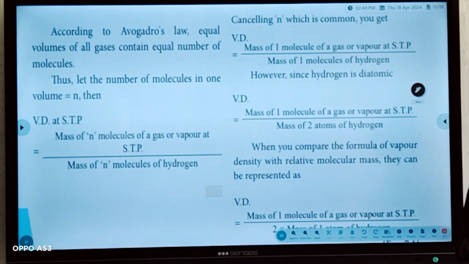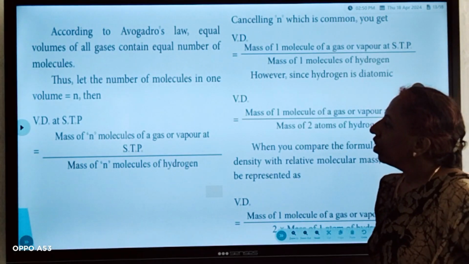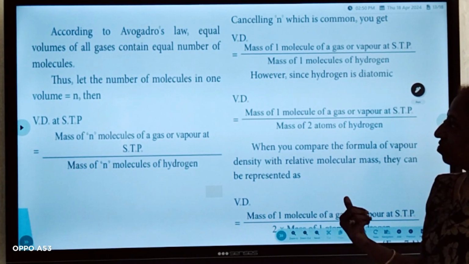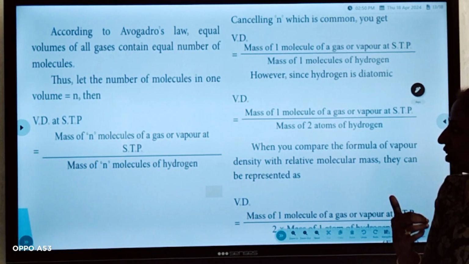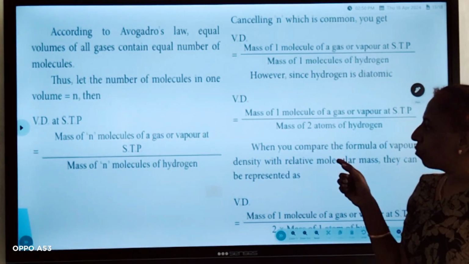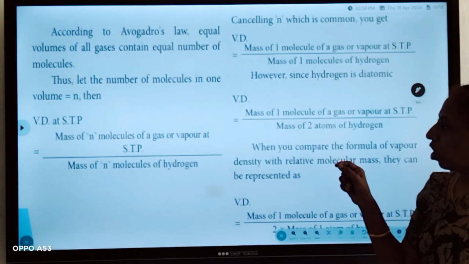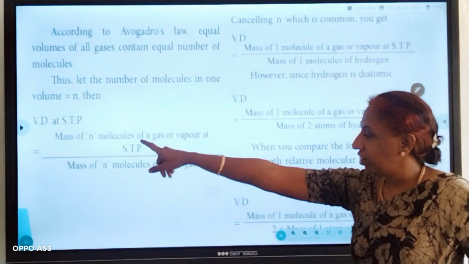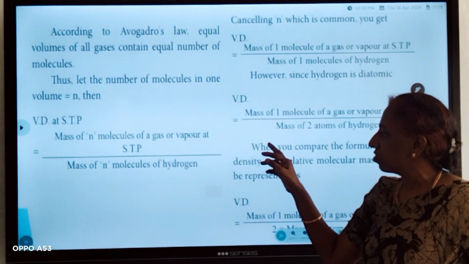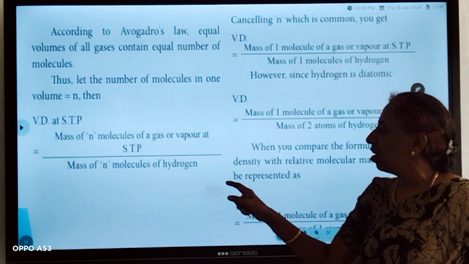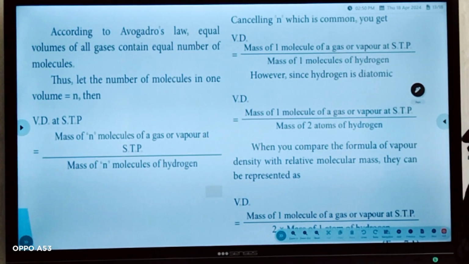Next, according to Avogadro law, we are going to find the relationship between vapor density and relative molecular mass. According to Avogadro law, equal volume of all gases, already we saw it in the law, contain equal number of molecules. Let the number of molecules be N, then the volume is Vd, that is vapor density at STP: mass of N molecules of gas or vapor at STP by mass of N molecules of hydrogen. So first we have to cancel N now.